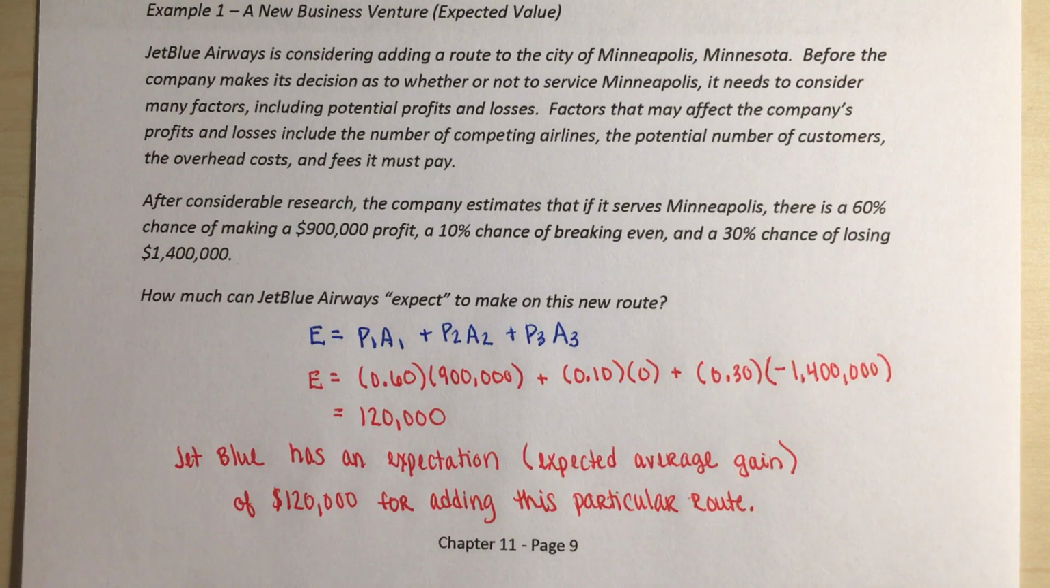So again, we use our expected value formula. We multiply all of our different probabilities times all of our different amounts, and then we, again, just go through the calculations to get a nice answer for our expected value.